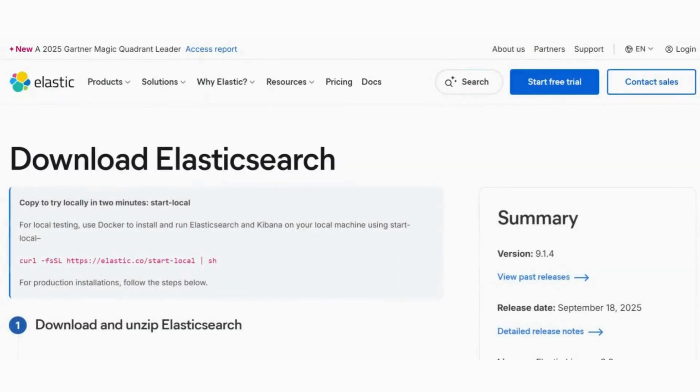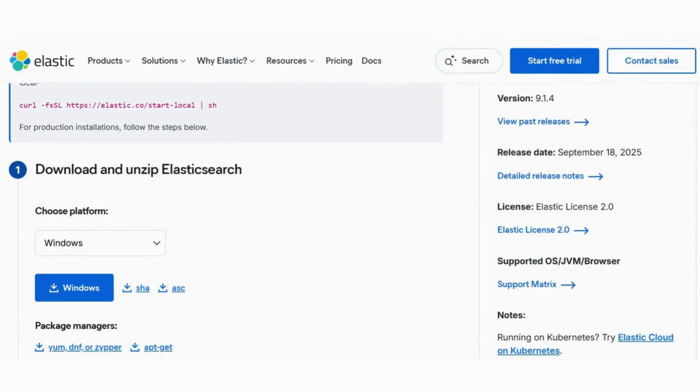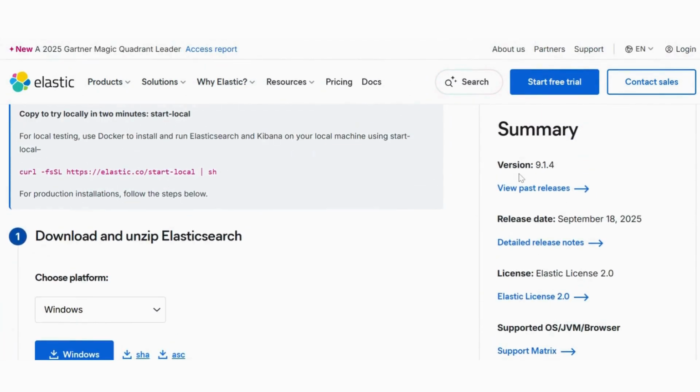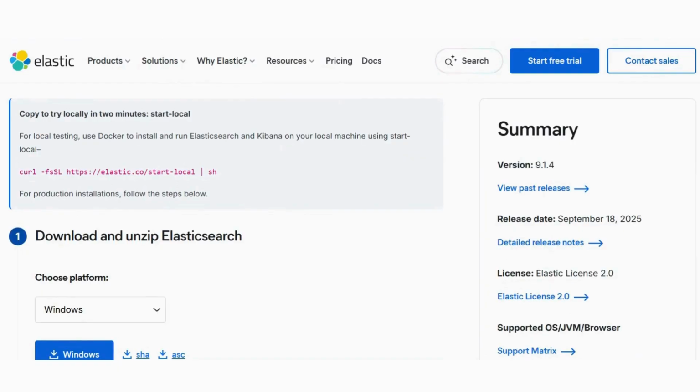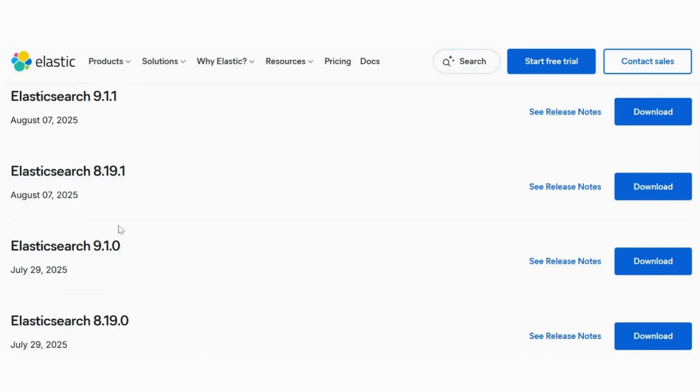At the time I'm recording this video, the current version is 9.1.4. You can download the latest version directly from this page. If you're interested in an older version of Elasticsearch, you can click here to view past releases. For this course, we'll be working with version 9.1.0. So let's find it under the past releases. Here it is, Elasticsearch 9.1.0.